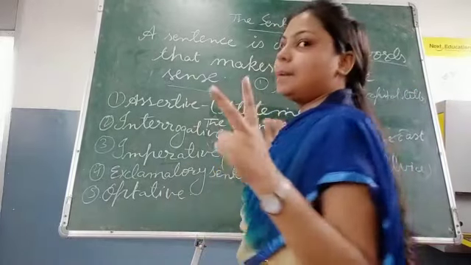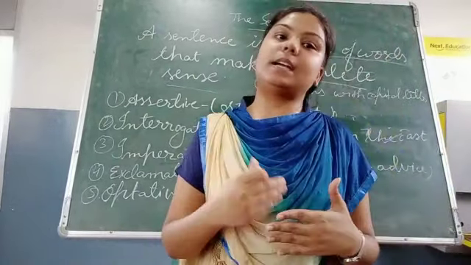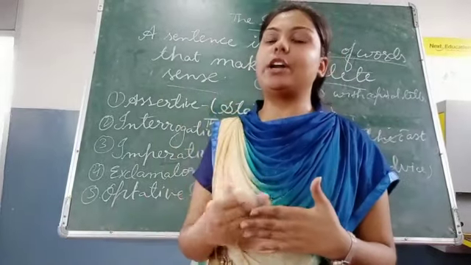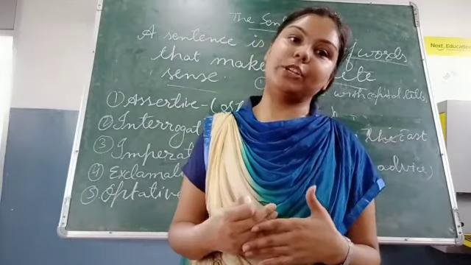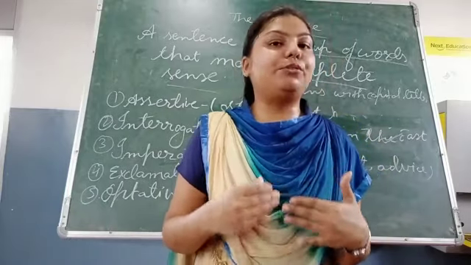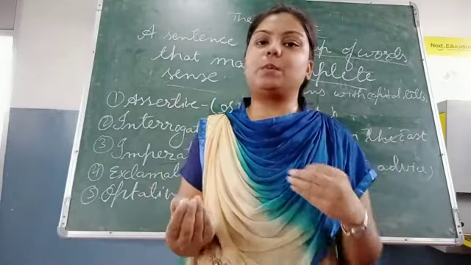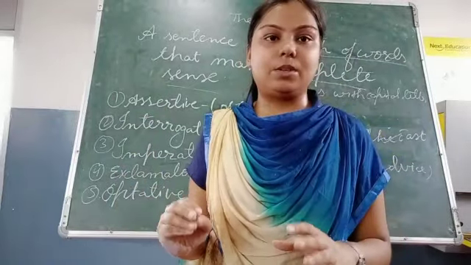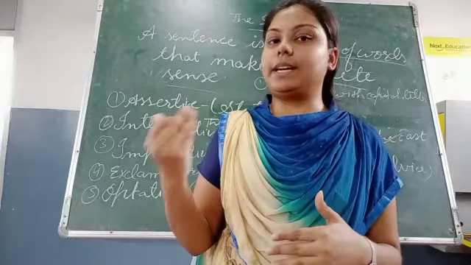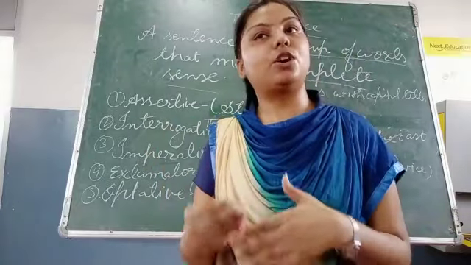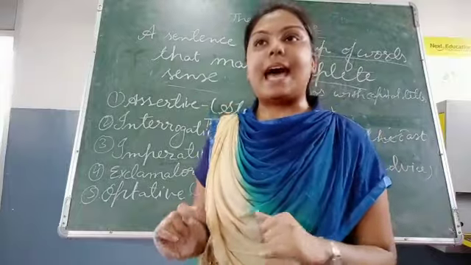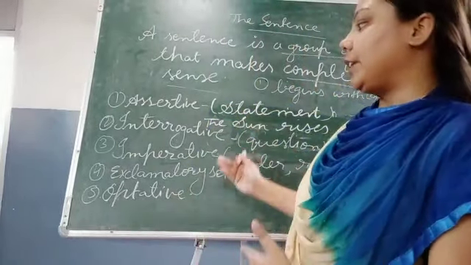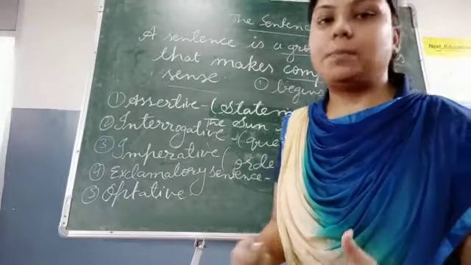And the second most important thing about a sentence is that it usually ends with a full stop, a question mark or an exclamation mark. You will never find any sentence ending with a comma, hyphen or semicolon or something else. Now, we have seen various types of sentences here: assertive, interrogative, imperative, exclamatory and optative.